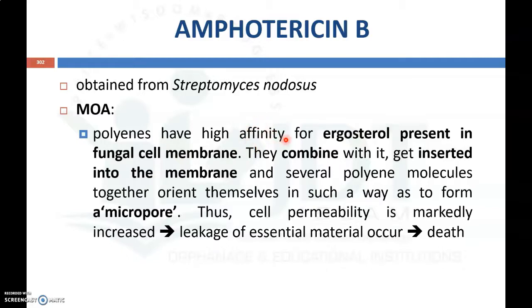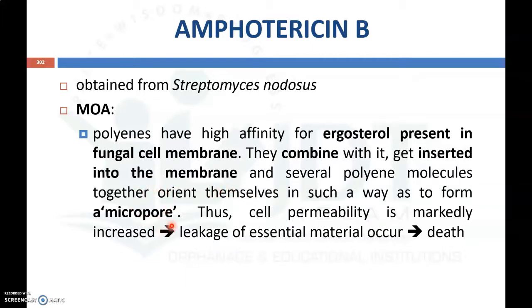Due to its higher affinity to ergosterol, it combines with it and gets inserted into the membrane. Several polyene molecules come together and orient themselves in such a way as to form a micropore.